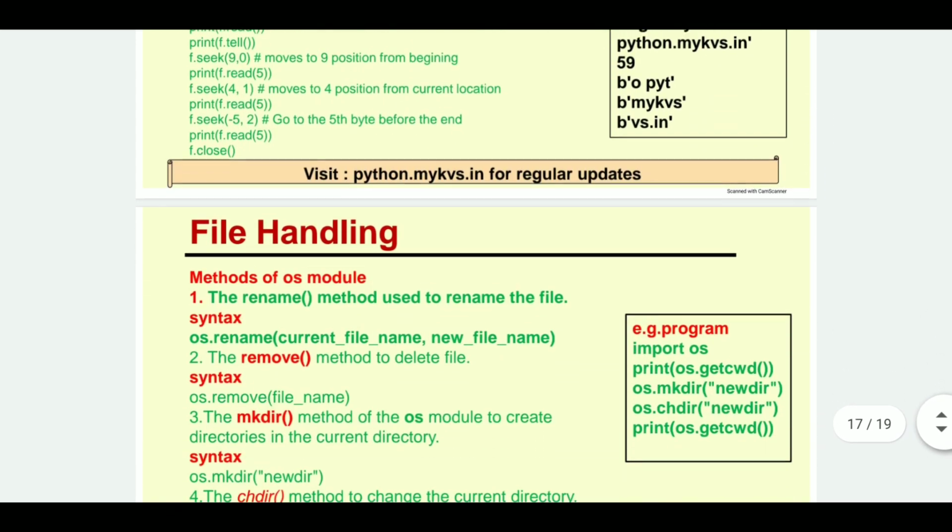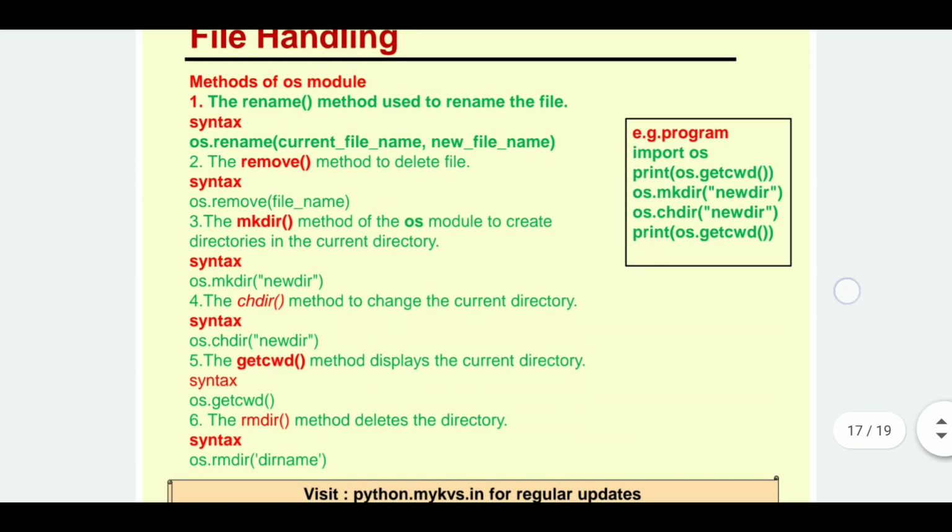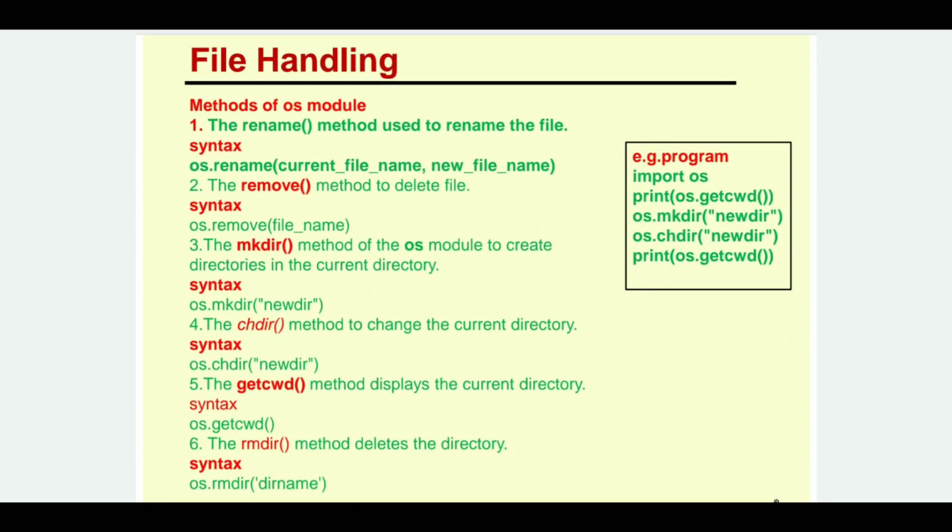All right, next we move to some methods of the OS module. There is an OS module in Python. So there are some functions. So we will be studying these 6 functions. So the first one is the rename method, right? The rename method is used to rename a file. Syntax is also given, os.rename(current file name, new file name). Okay, so you have to pass the old name, then a comma, then the new name, so your file will be renamed.